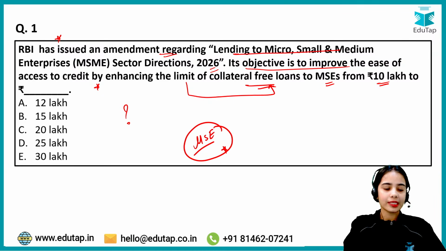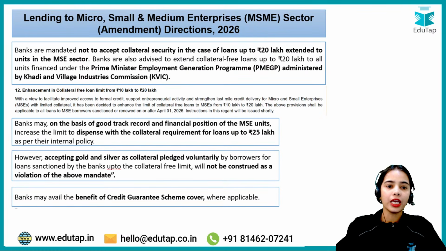So what is the answer here? Yes, C is the answer. The limit has been increased. The collateral-free loan limit has been increased from 10 lakh to 20 lakh. So this is the answer.